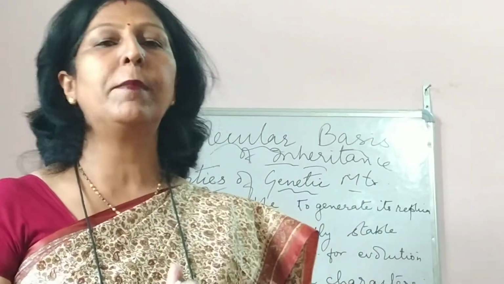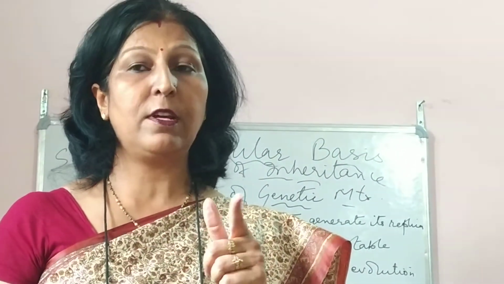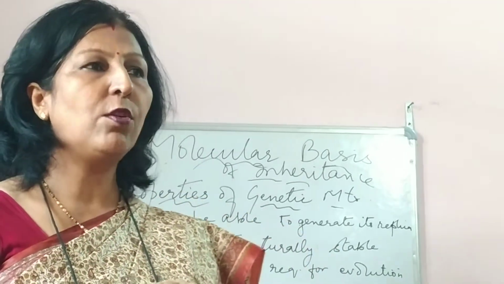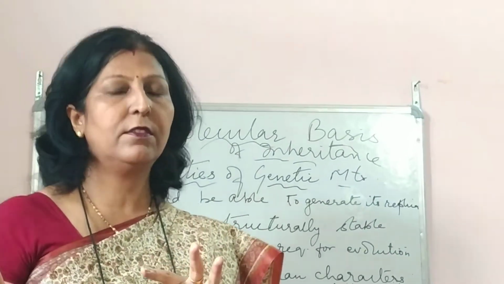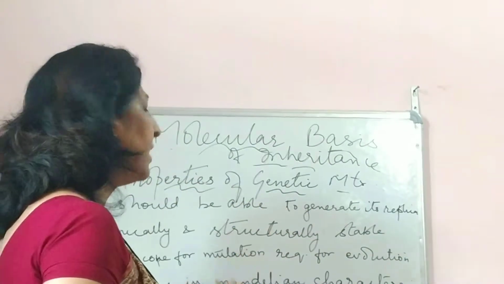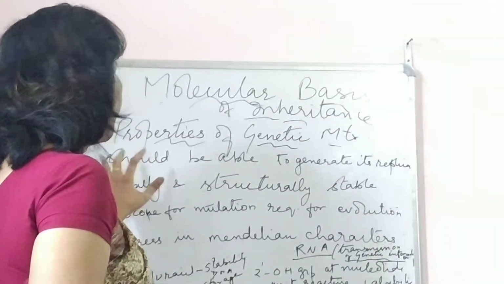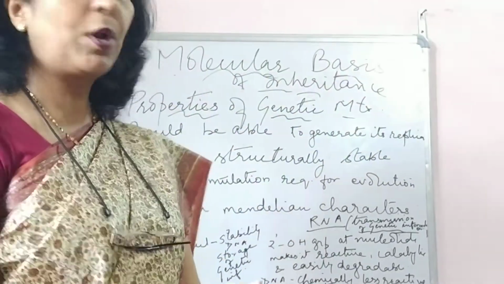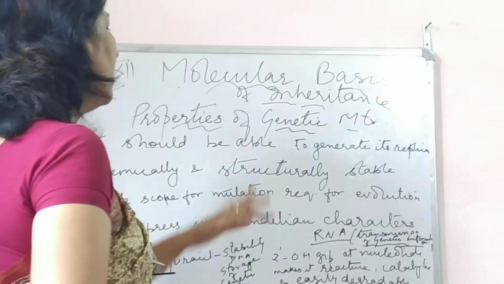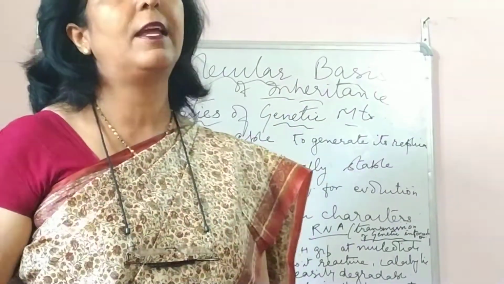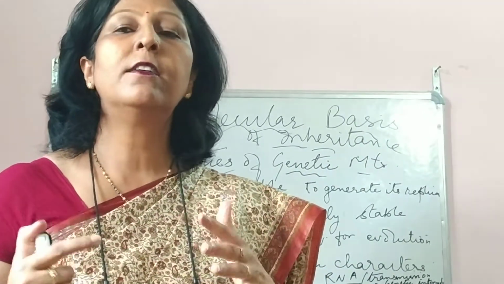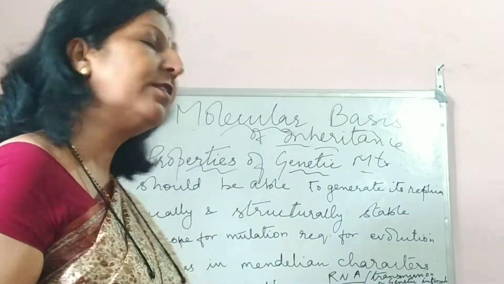The search of the genetic material, that you also did, Fred Griffith's experiment. In that experiment we found out that there is something which acts as a genetic material. In the other experiment, Hershey and Chase, DNA is the genetic material, and now the properties of genetic material. There are around four properties, and I'll elaborate on that. If any protein or DNA or RNA, whatever it is, we want to put under genetic material, it should qualify these four properties.